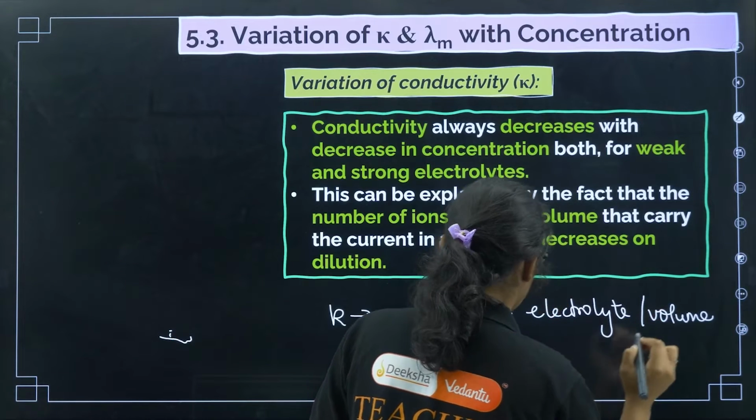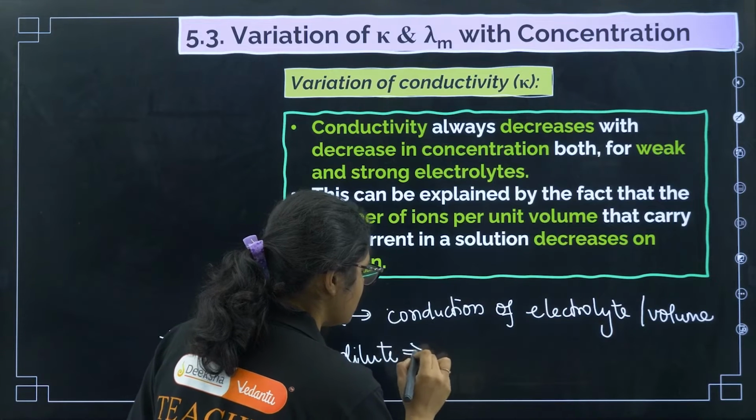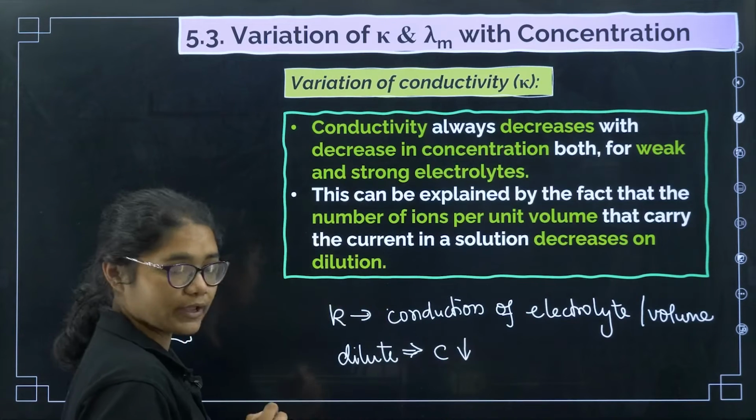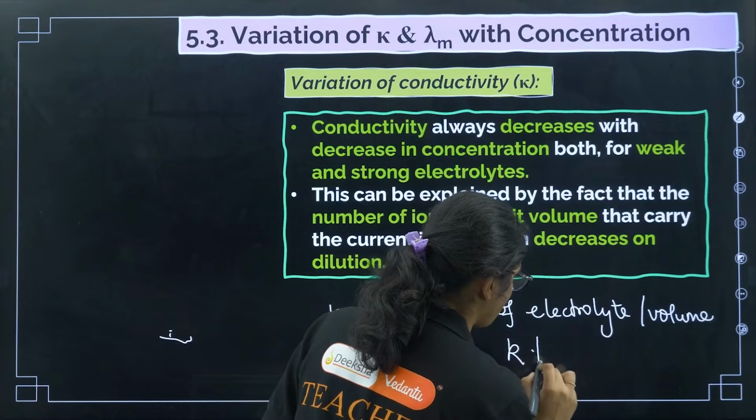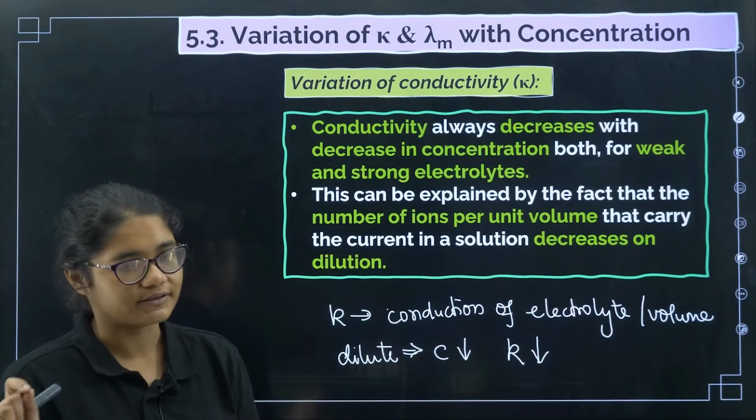So what happens when you dilute, that is, when concentration decreases? Kappa will also decrease. That is what you have to remember: kappa decreases when concentration decreases.